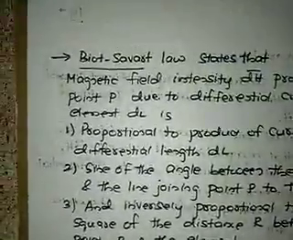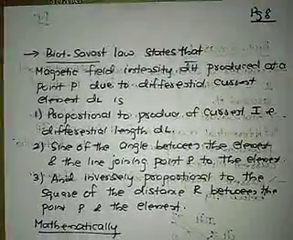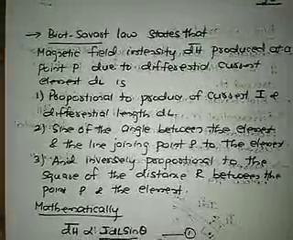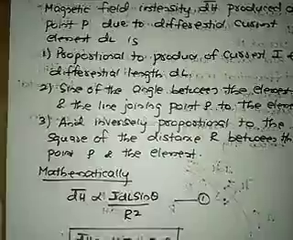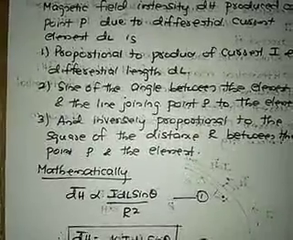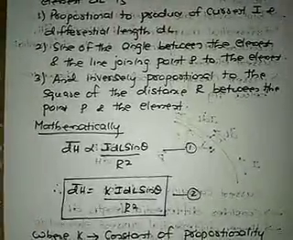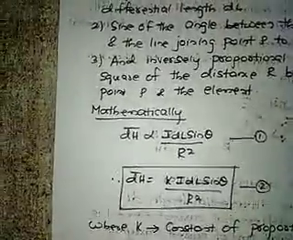Biot-Savart law states that the magnetic field intensity dH bar produced at a point P due to a differential current element dL is directly proportional to the product of the current and the differential element, that is I dL. It is also directly proportional to the sine of the angle between the line joining point P and the element, that is sine theta, and inversely proportional to the square of the distance r between the point P and the element.